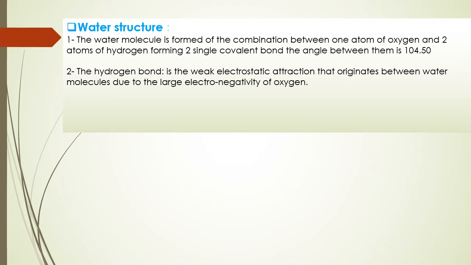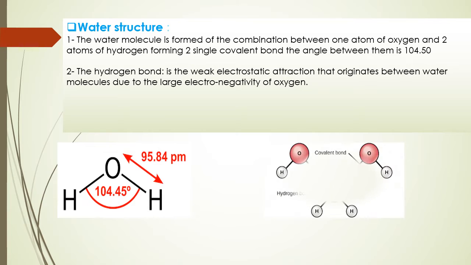So, what is meant by a hydrogen bond? A hydrogen bond is a weak electrostatic attraction force that originates between molecules due to the large electronegativity of oxygen, between one water molecule and another.